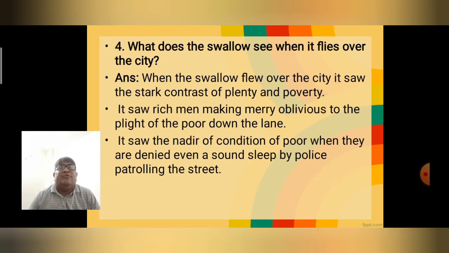Now question number 4. What does the swallow see when it flies over the city? When the swallow flew over the city, it saw the stark contrast of plenty and poverty. It saw rich men making merry, oblivious to the plight of the poor down the lane. It also saw the condition of the poor, who were denied even a sound sleep by police patrolling the street. They were denied sleep even under the bridge.